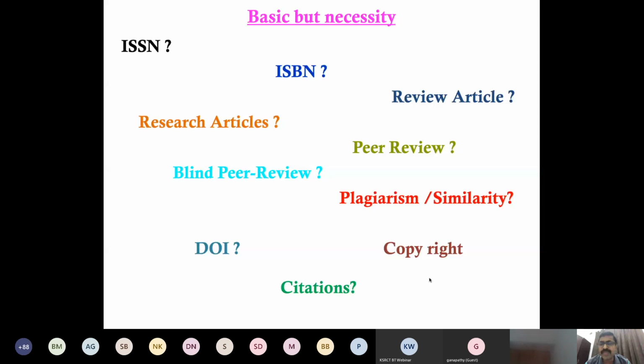Okay, then DOI. What is DOI? Digital object identifier. So nowadays, most of the journals uploaded on the website are assigned a digital object identifier. What is DOI? It's simple, I can say. You can see the ISSN and the DOI. ISSN is assigned for a journal, but DOI is assigned for an article, a particular article.